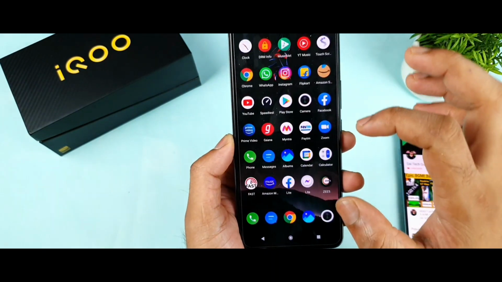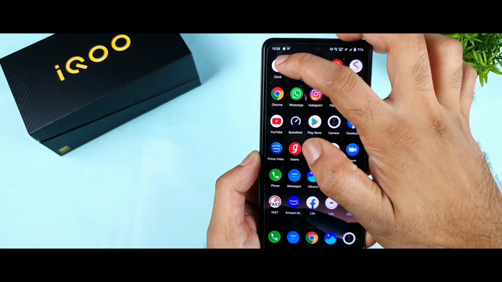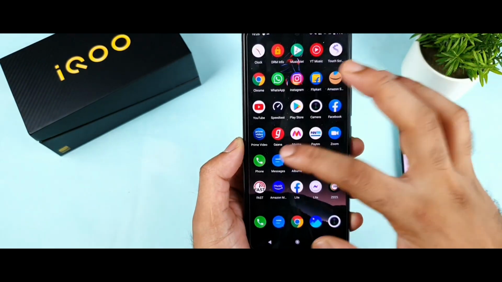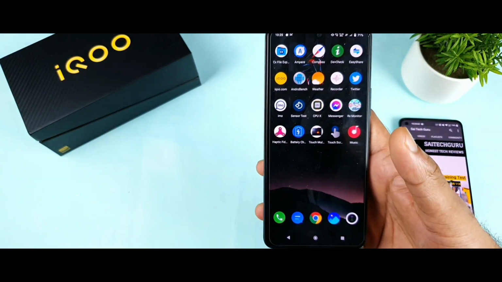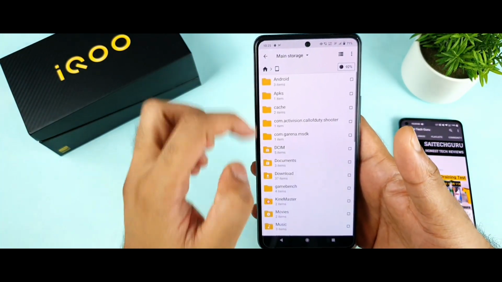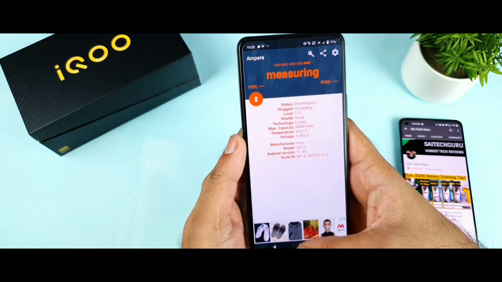The reason why I did not try the before applications is because if I try those, the background applications will get deleted. That is the reason I did not try. I just thought of doing the multitasking test first, checking from the RAM management, what are the basic applications available. So these exact folders I have opened, same thing.